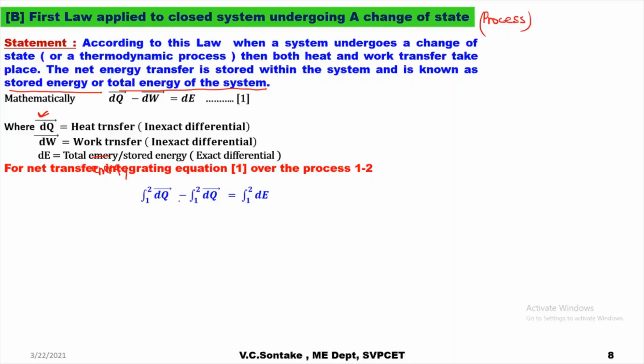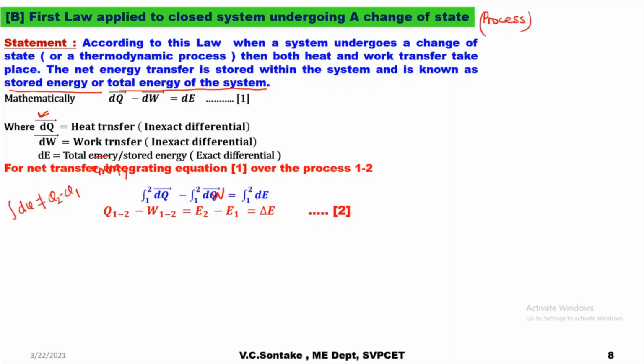Now integration of dq will give me Q1-2, and integration of dw will give me W1-2. I cannot write integration of dq as Q2 minus Q1, because it is an inexact differential. So I have written it Q suffix 1-2, and similarly for work transfer, W1-2.